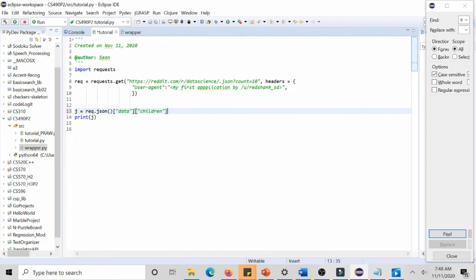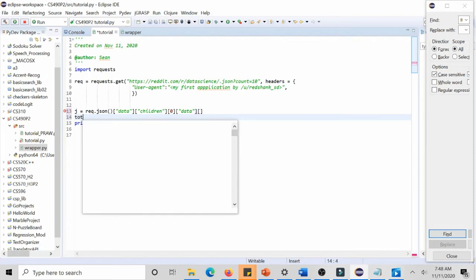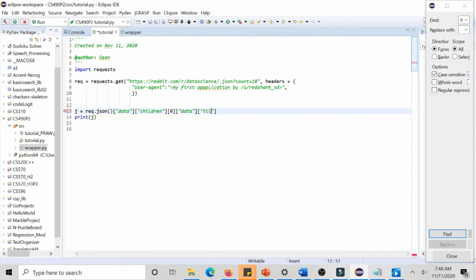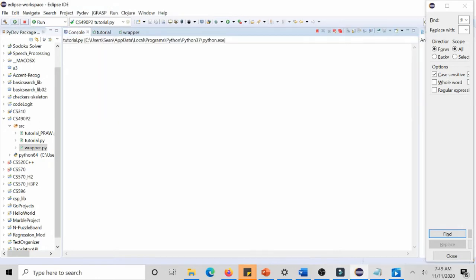Because we know that that was a list, we're going to get the first index on that list, and inside we're going to get the data, and we're going to get the title. So if we print J now, we should just get the title of one of them. And indeed, this is the title for our first entry.